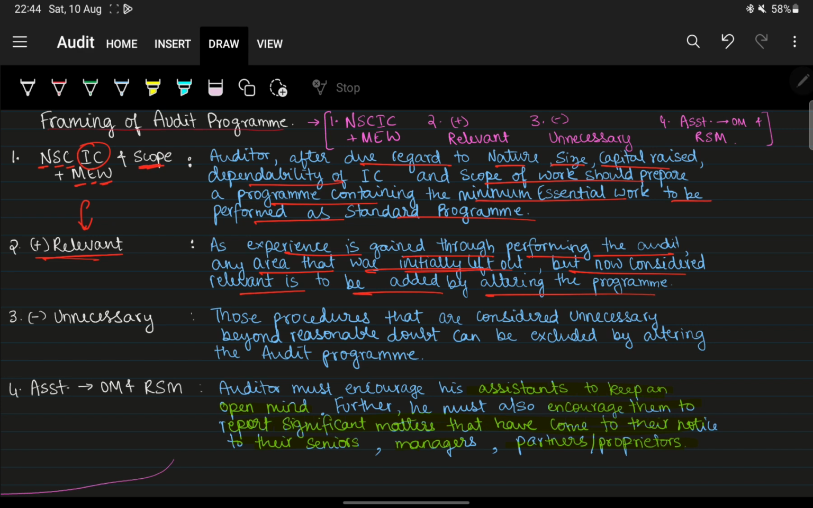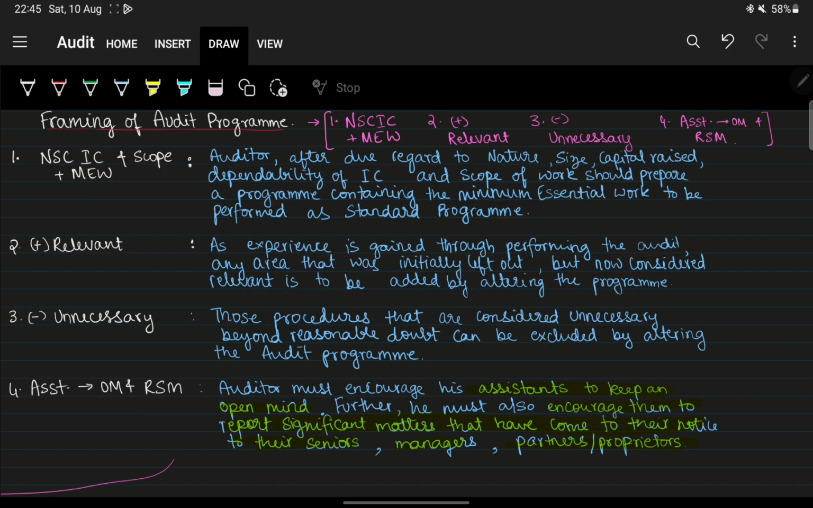Okay, but now it is considered relevant to be added by altering the program. Next, as experience is gained through performing the audit, those procedures that are considered unnecessary beyond reasonable doubt can be excluded by altering the audit program. And lastly, assistants should be encouraged to keep an open mind and to report significant matters to their seniors.